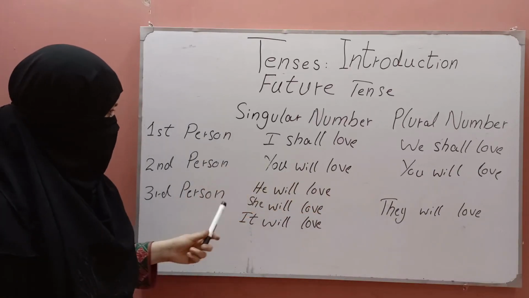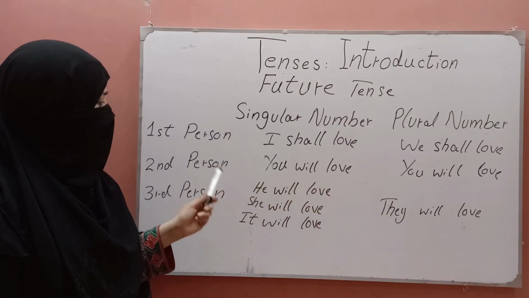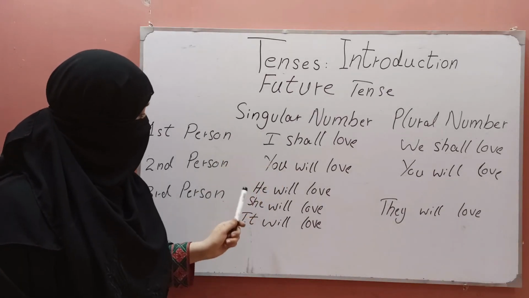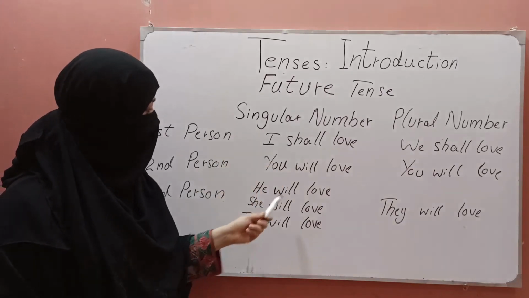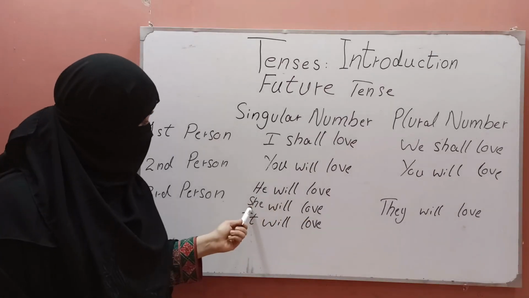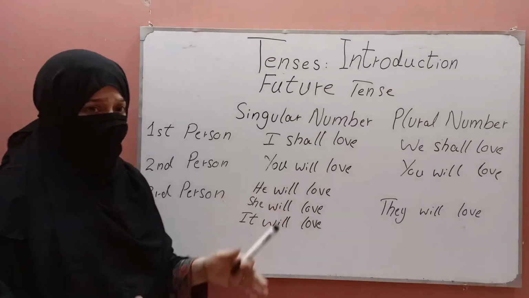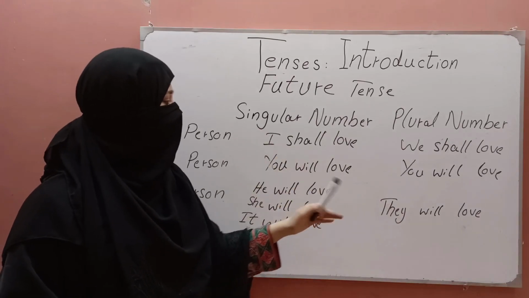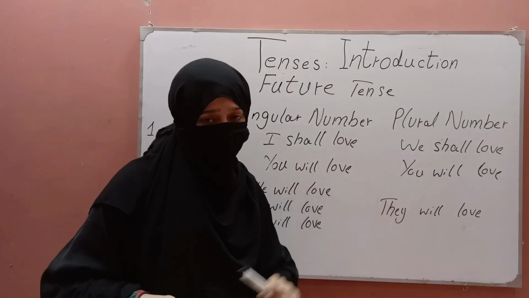No change at all. For third person, if it is in singular number and it is male, we will use he will love. If it is female, we will use she will love. If it is inanimate, we will use it will love. And for plural numbers, if there are so many, we will use they will love.